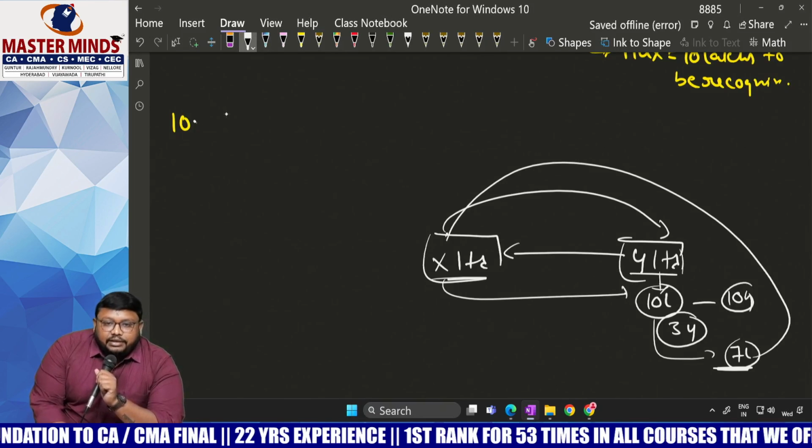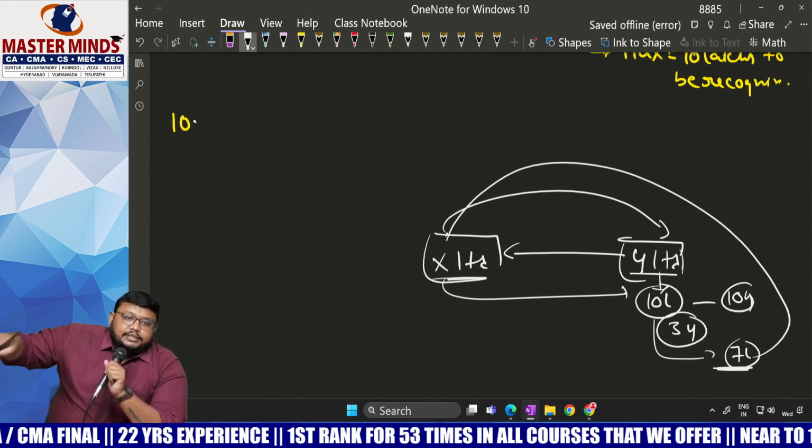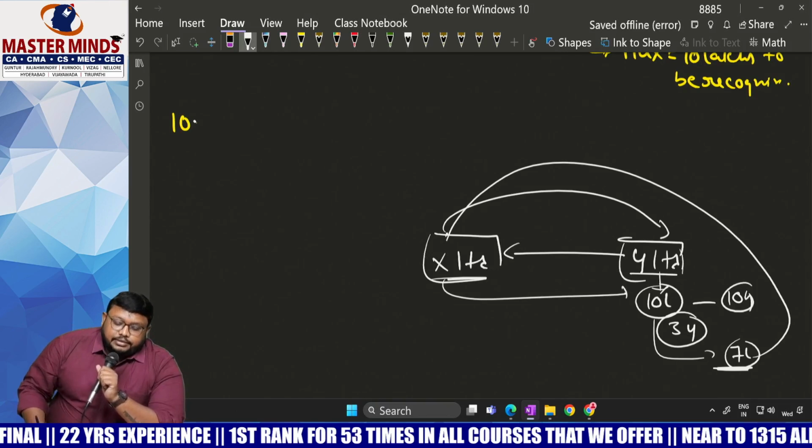What is meant by reacquired rights? The rights which were once already given to the acquiree are reacquired by the acquirer.